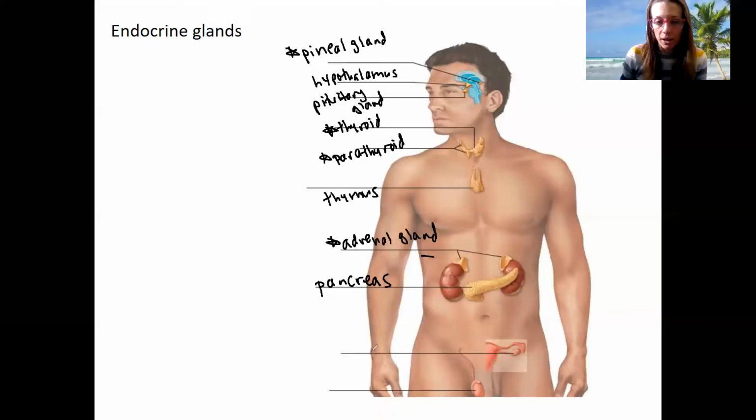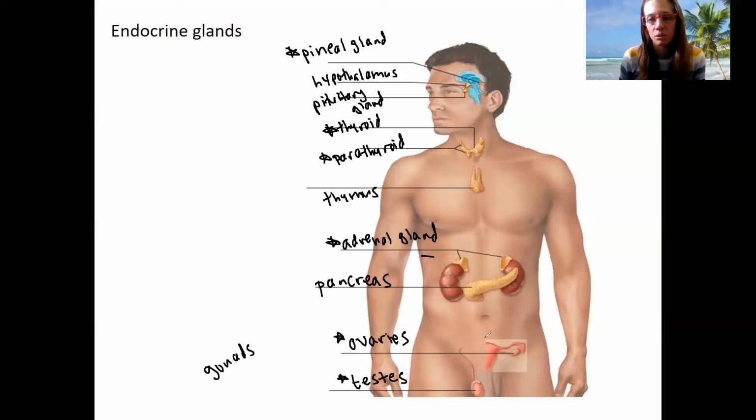Lastly, we've got our gonads. So I'm going to actually label both of these. So that is ovaries in the female and testes, one testis in the male, that produce sex steroids. So these are pretty much also endocrine organs that we will come back to a little bit in the endocrine system, as well as then when we get to reproduction.